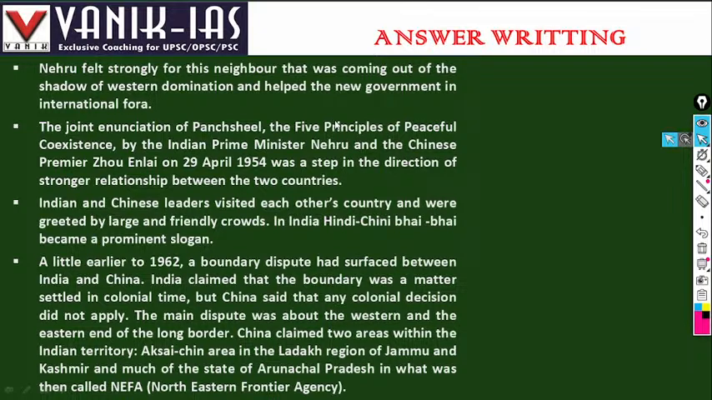A little earlier than 1962, a boundary dispute surfaced between India and China. India claimed that the boundary was a matter settled in colonial times, but China said that any colonial decision did not apply to them. The main dispute was over the western and eastern ends of the long border. China claimed two areas within Indian territory, the Aksai Chin area in the Ladakh region of Jammu and Kashmir and much of the state of Arunachal Pradesh, then called the North-East Frontier Agency, as its territory, whereas these are integral parts of Indian territory.